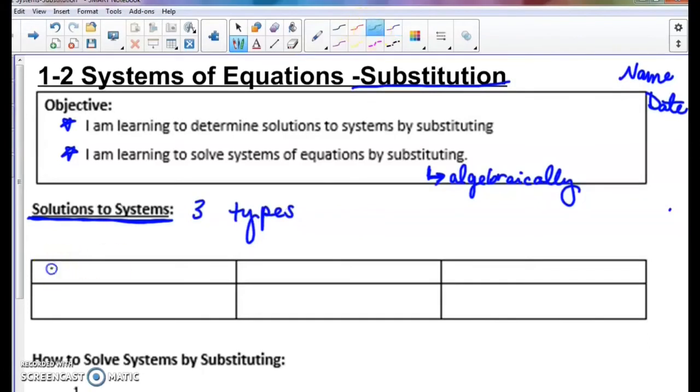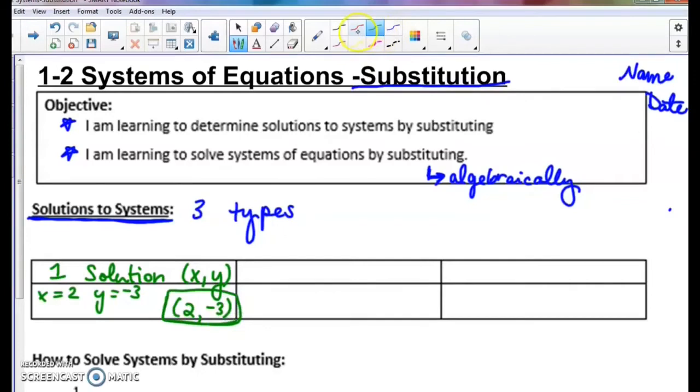So the very first type is one solution. If you think back to graphing, that's where the lines do intersect, and it is a point of intersection. So we write it like a point, (x, y). Now, the way that will look today is you'll end up solving an equation, it looking like x equals 2, y equals -3, and then having the ordered pair, where your x value is 2 and your y value is -3, and that's your answer.